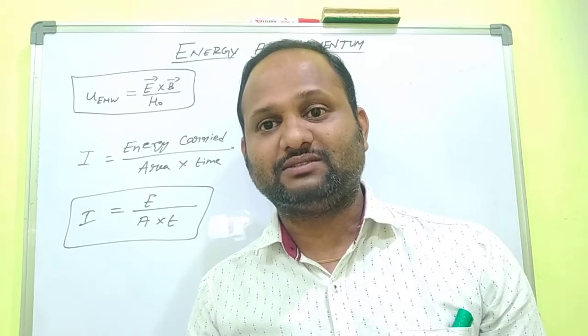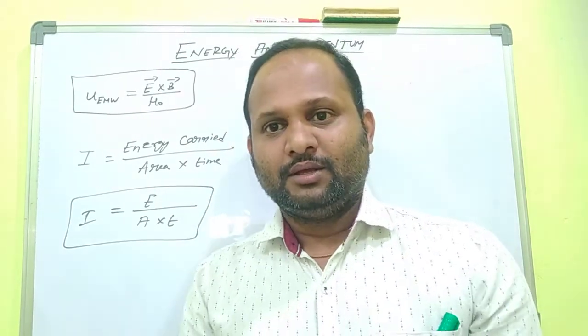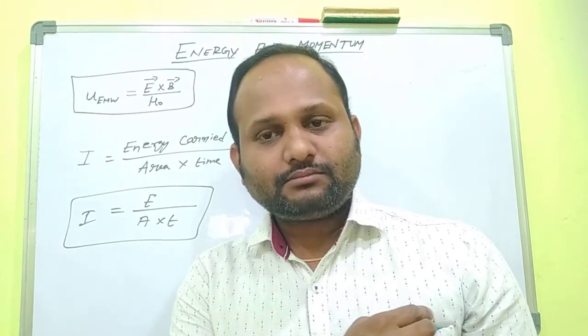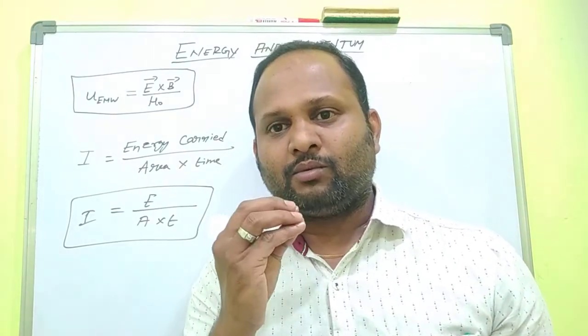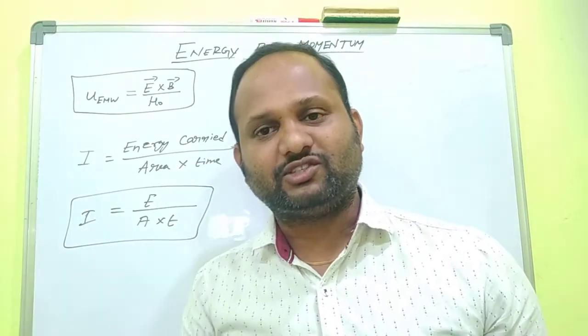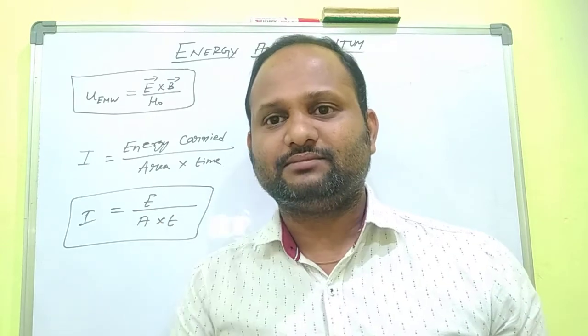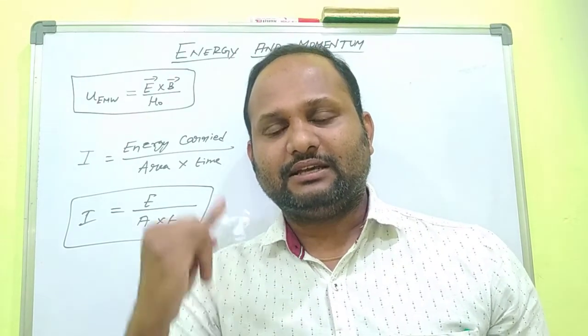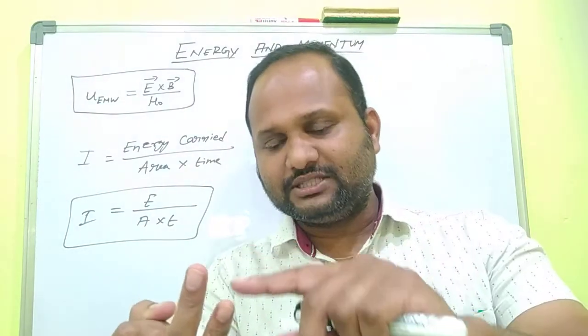So electromagnetic waves have intensity also. We know very well about electromagnetic wave propagation. What are the parameters we can find out in an electromagnetic wave propagation? We can find out the wavelength, lambda. There is a frequency in the electromagnetic wave.